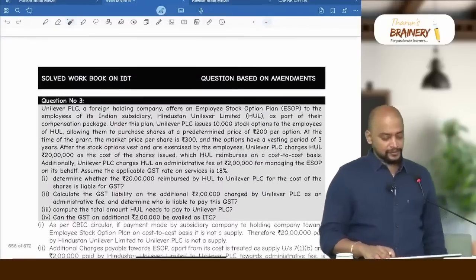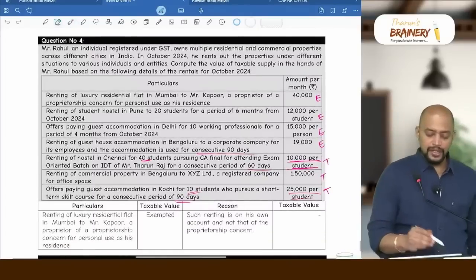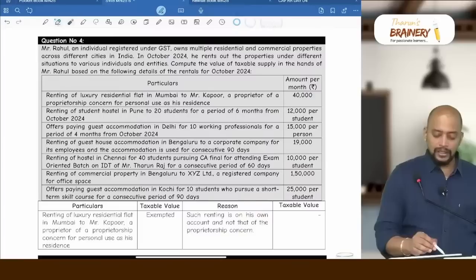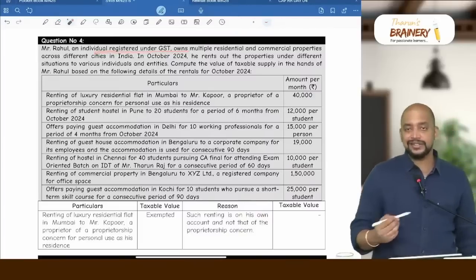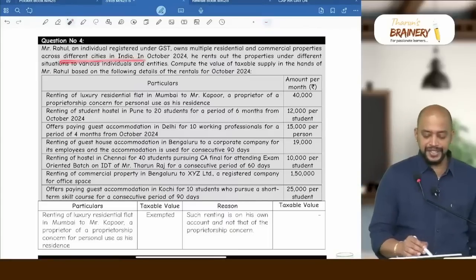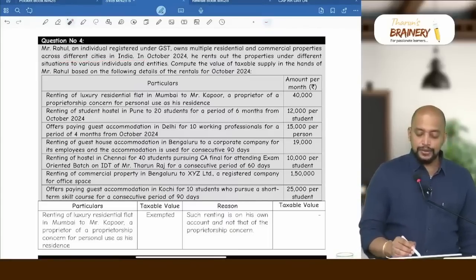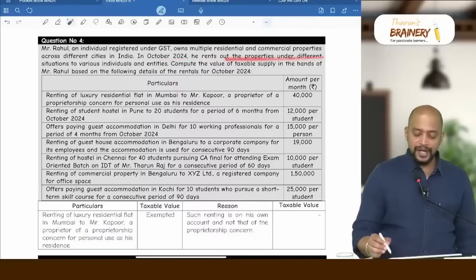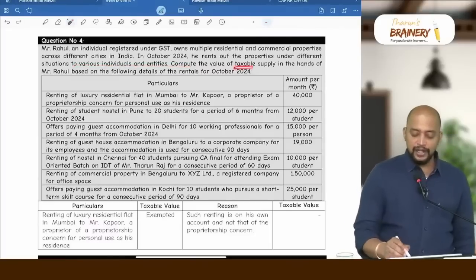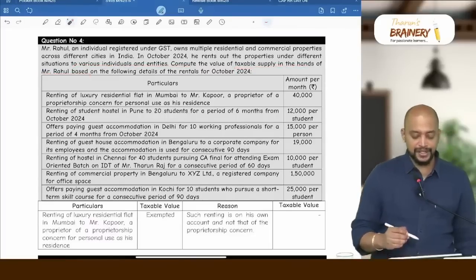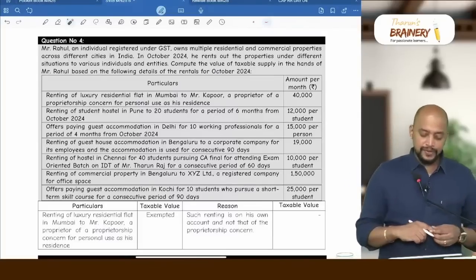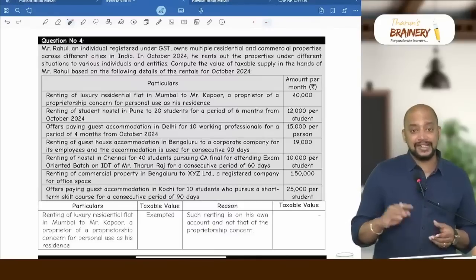Then next one, look into question number 4. This question number 4 is related to renting. So see that Mr. Rahul, an individual registered under GST, owns multiple residential and commercial properties across different cities in India. In October 2024, he rents out the properties under different situations to various individuals and entities. Compute the value of taxable supply in the hands of Mr. Rahul based on the following details of the rentals for October 2024. So we need to just compute the value of taxable supply.